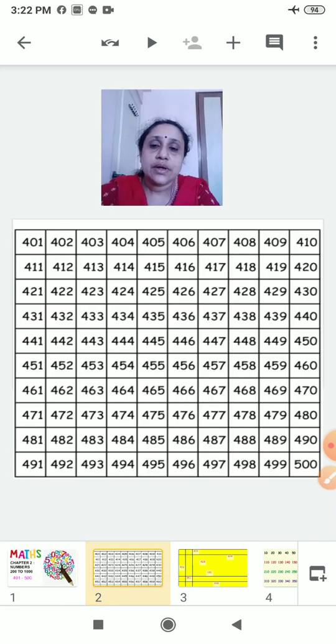From 401, 402, you can see, you all will repeat, loudly read. 403, 404, 405, 406, 407, 408, 409, 410. Like this, what will come after 410? 411. Yes. Repeat. Just look at the numbers and go on reading.